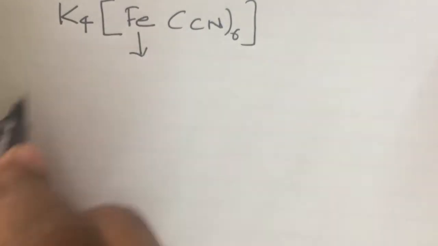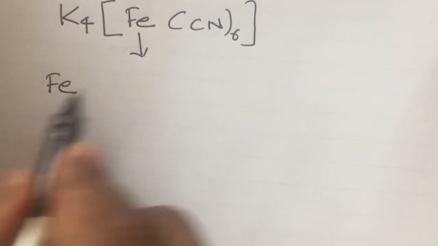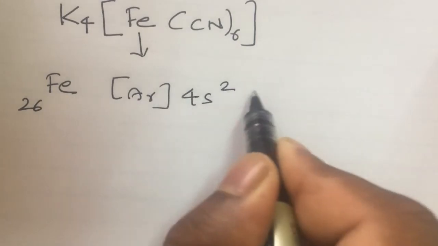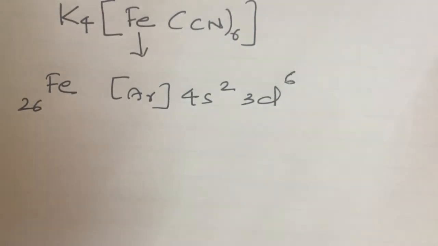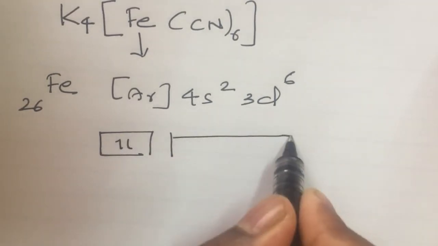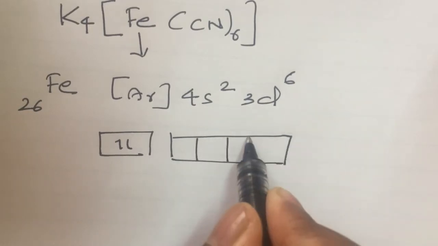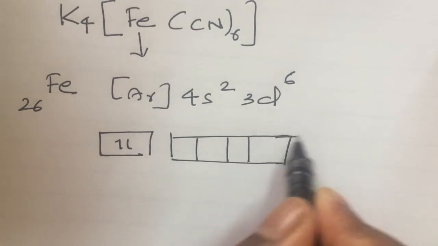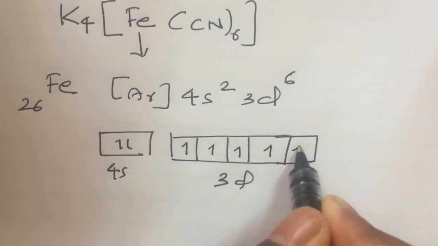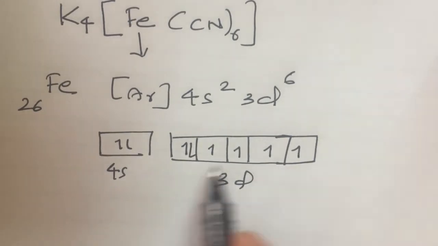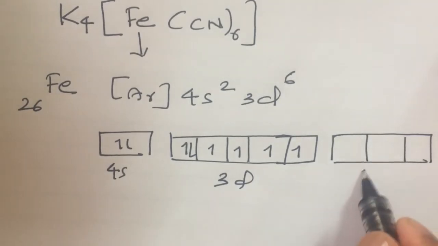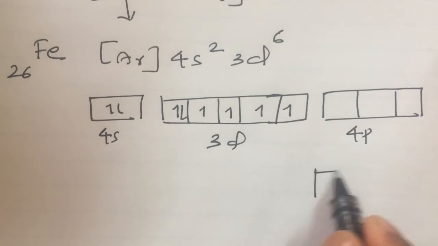In this complex, iron is the central metal atom. The electronic configuration of iron, atomic number 26, is argon 4s2 3d6. How many boxes in 3d? 1, 2, 3, 4, 5. So 3d6 fills as 1, 2, 3, 4, 5, 6. Then after 3d, what is next? 4p. Then after 4p, 4d.